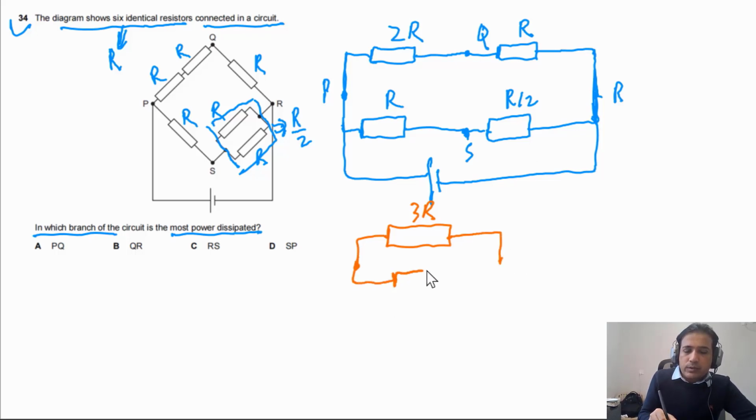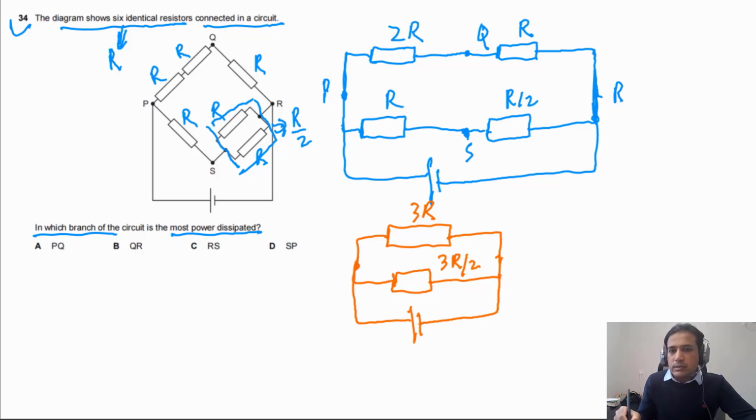Our power supply is connected here. Now, as these two resistors are connected in parallel, the PD across them is the same. If the PD is the same, and one resistance is greater, let's say double, then the current should decrease.